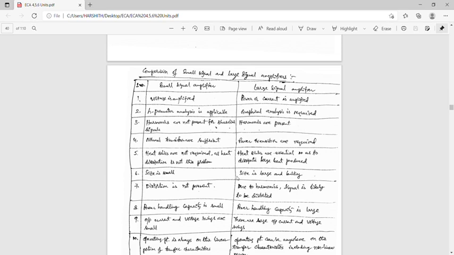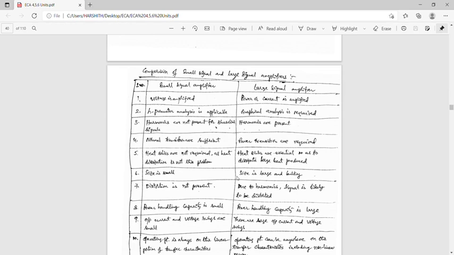In small signal amplifiers, the size is small. In large signal amplifiers, due to large transistors and transformers, the overall size is large and bulky. In small signal amplifiers, distortion is not present.